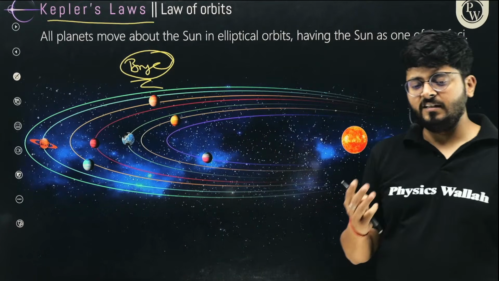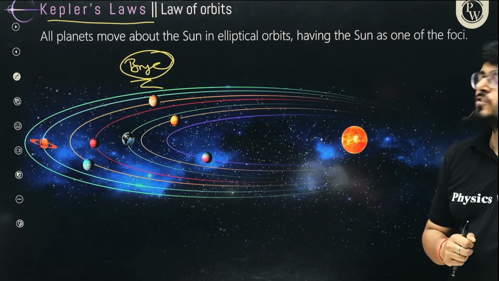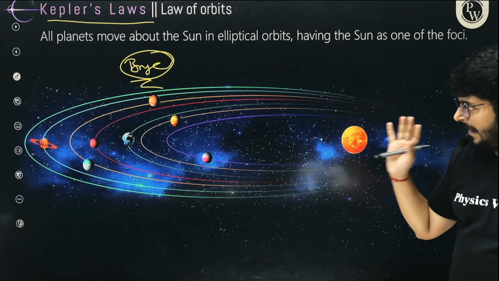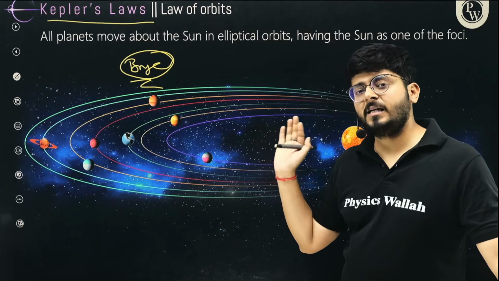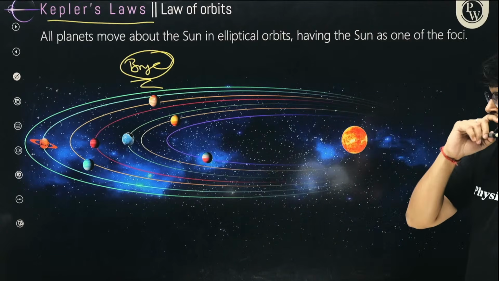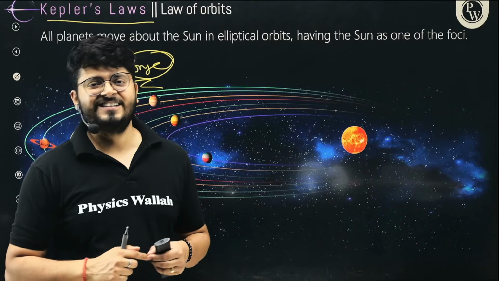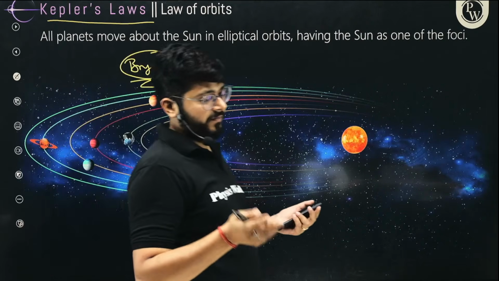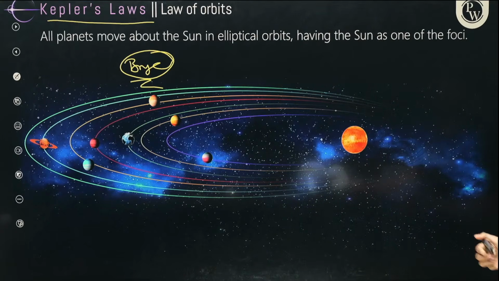He came up with these 3 things, right? Those 3 laws are called Kepler's laws, backed by data. That is why it is so much appreciated. A lot of scientific missions are based on his name, Kepler's, and a lot of observatories and space findings are named after him as well.